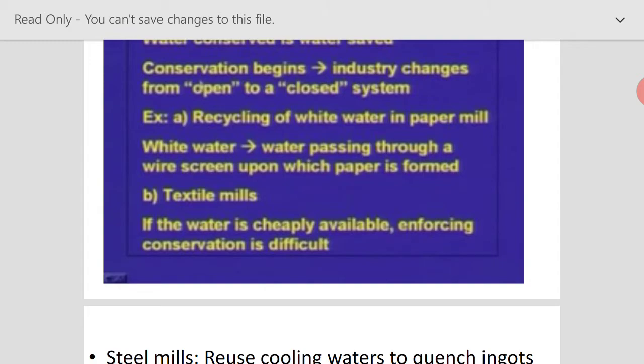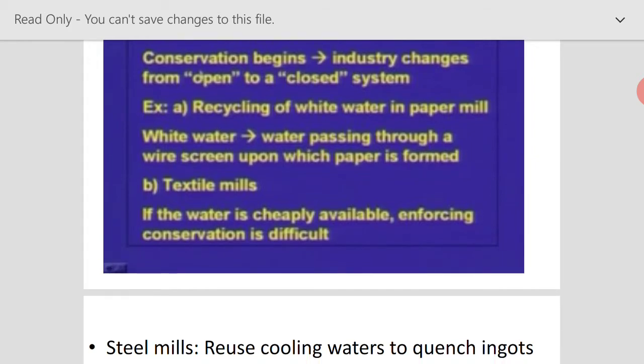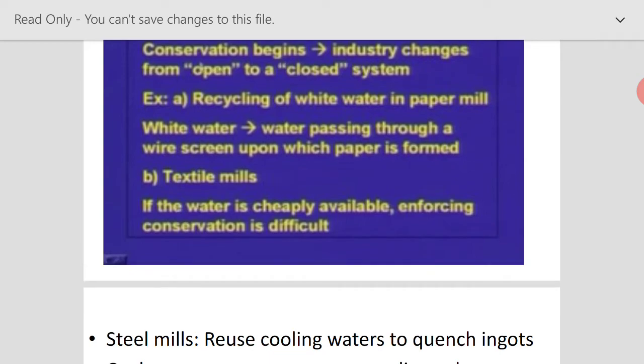Similarly, in textile mills, a high amount of water is used. In this case also, if the water is cheaply available, we cannot enforce conservation. So we can install specific meters, or impose charges on these industries, or even restrict the industries from extracting groundwater for their usage. All those things will minimize the use of natural water, and will force these industries to reuse and recycle the water inside itself.